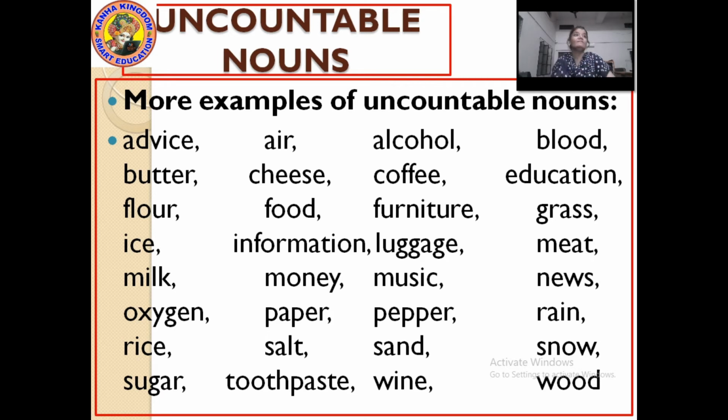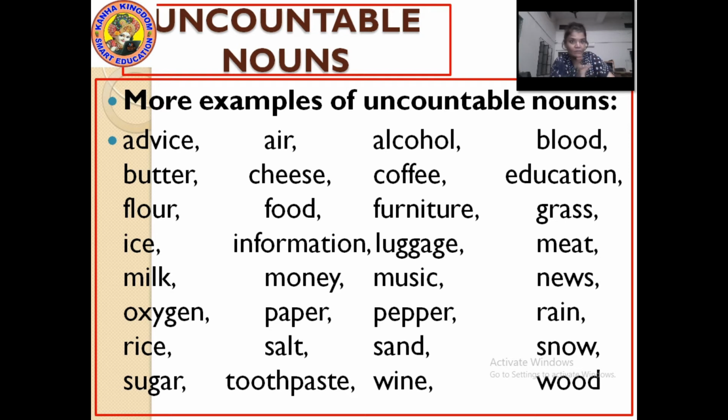Furniture cannot be counted. Grass in the garden cannot be counted. Ice, the snow covered mountain, cannot be counted. Sorry, the snow covered mountain, not ice, I'm sorry. Information. Give me some information.